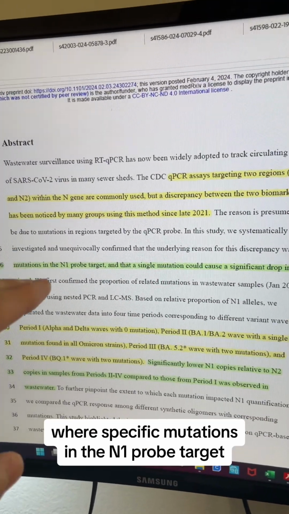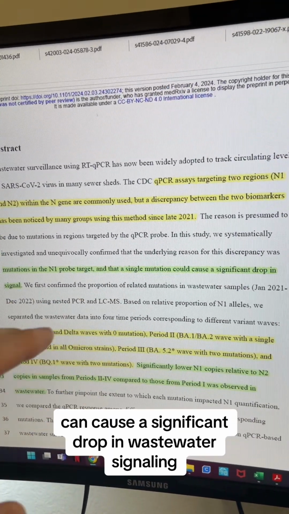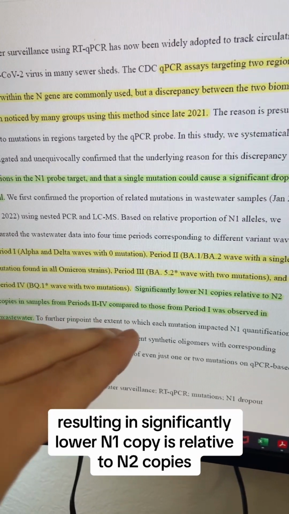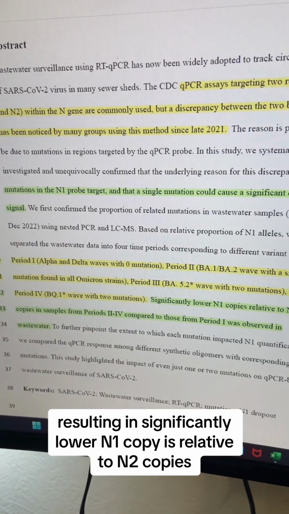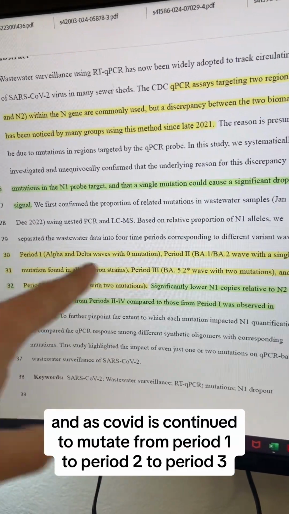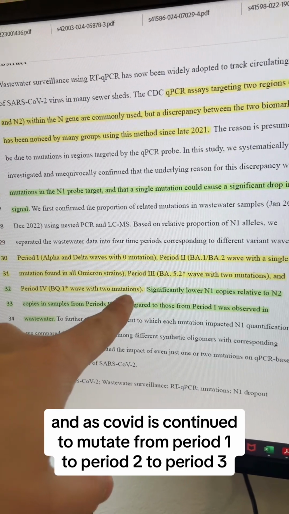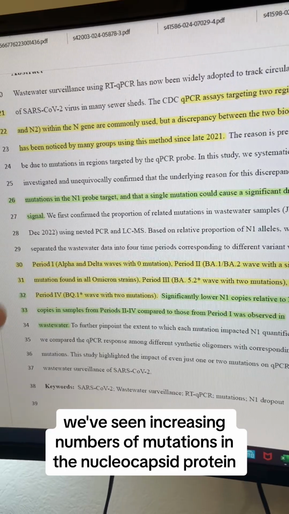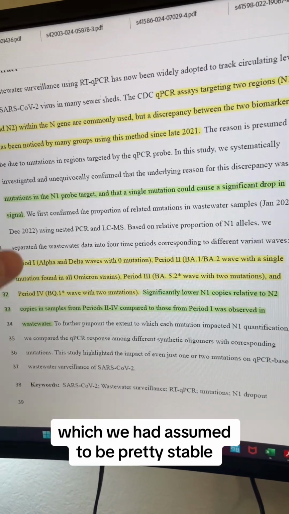where specific mutations in the N1 probe target can cause a significant drop in wastewater signaling, resulting in significantly lower N1 copies relative to N2 copies. And as COVID has continued to mutate from period 1 to period 2 to period 3, we've seen increasing numbers of mutations in the nucleocapsid protein, which we had assumed to be pretty stable.